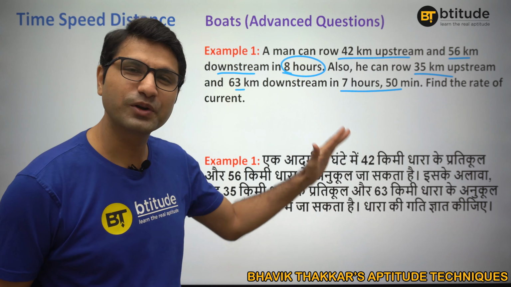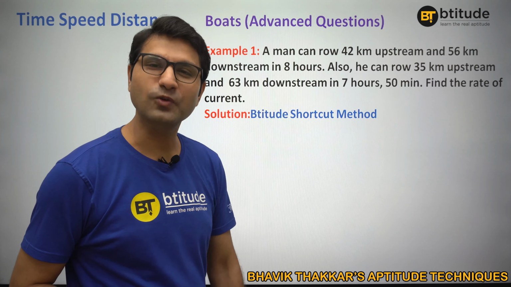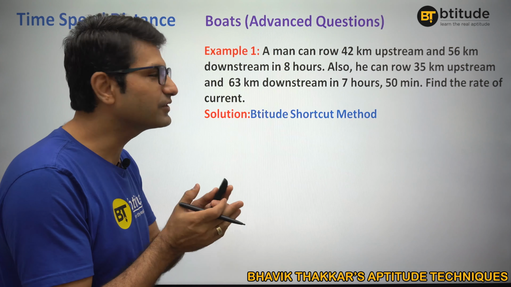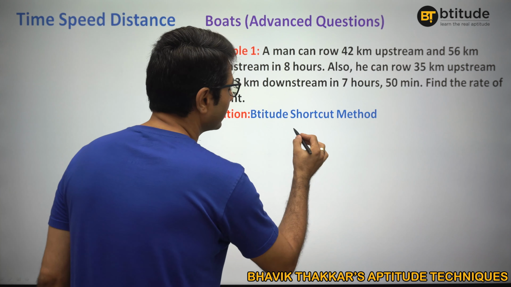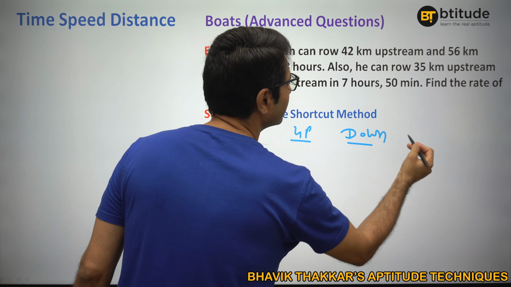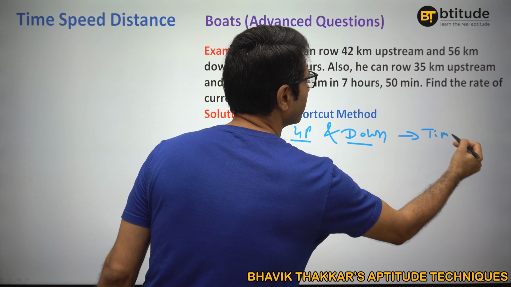I am going to remove this Hindi version so that I can get some space and we are going to solve it there. Now look, just try to figure it out. For the sake of clarity, I am going to write it here: upstream, downstream, and total time.